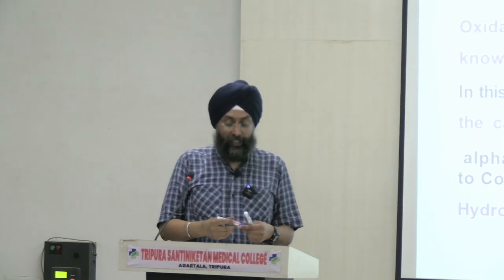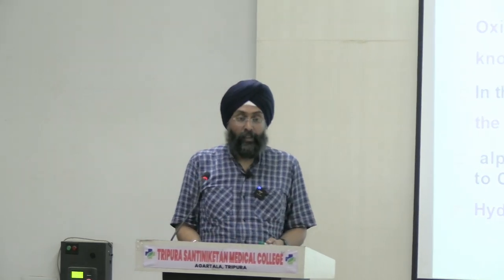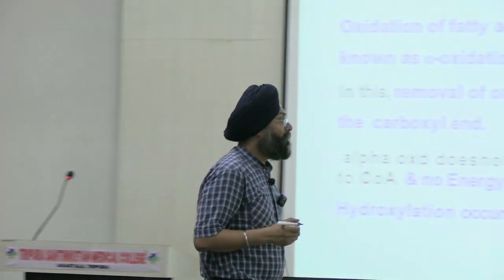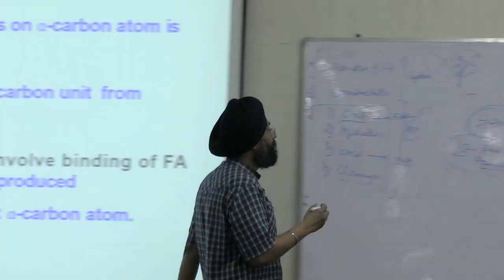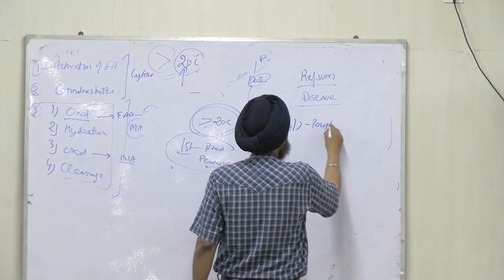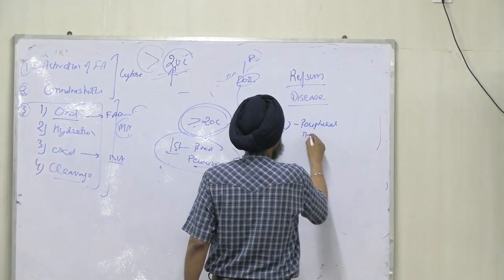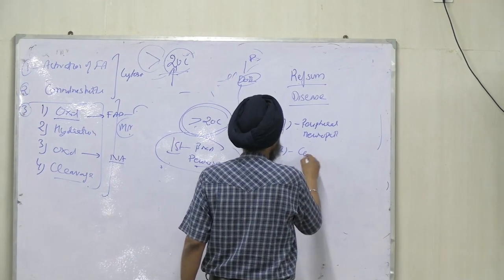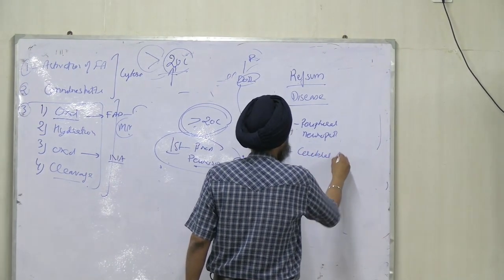It is a rare neurological disorder characterized by peripheral neuropathy and cerebral ataxia. Peripheral neuropathy is there. Cerebral ataxia.